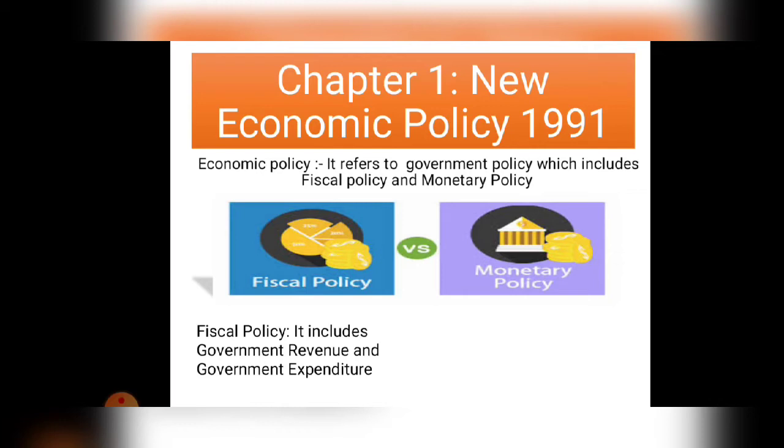Next one is government expenditure. What does the government do? From that revenue, the government spends in different fields. For example, they spend on infrastructure, on education, on health. All of that is called government expenditure. Understood? So what is fiscal policy? Fiscal policy is the type of policy where the government lays out their revenue as well as explains their expenditure. All that comes under fiscal policy.